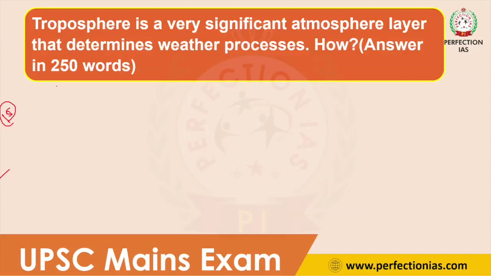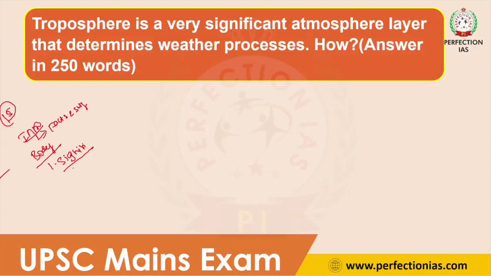First we will discuss the structure of the answer. First you have to write an introduction, where you can give some basic facts and significance about troposphere. After that, in the body part, this question contains only one part, that is the significance of troposphere in determining weather process.